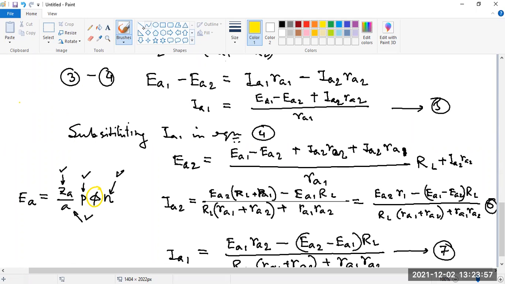Suppose the shaft is driven by some IC engine or some motor, a different motor. Don't you understand? Have you not seen a common shaft, many machines connected to a single shaft? So that is possible. A common shaft, a common prime mover for both the machines, both the generators.